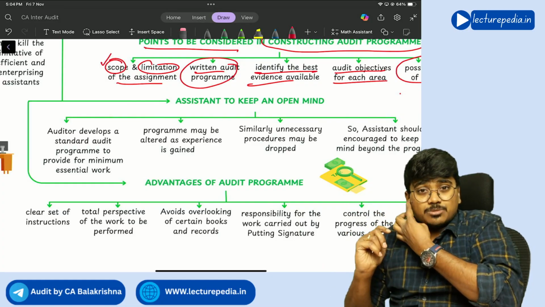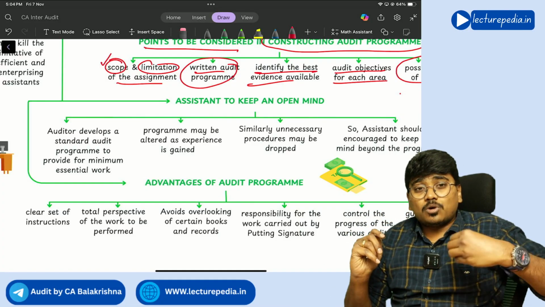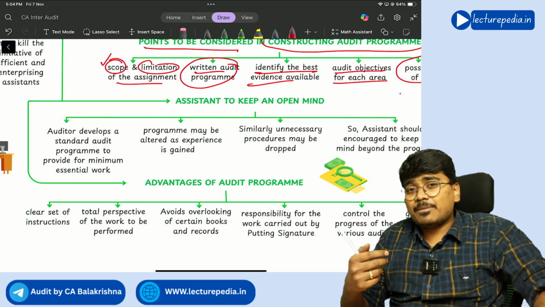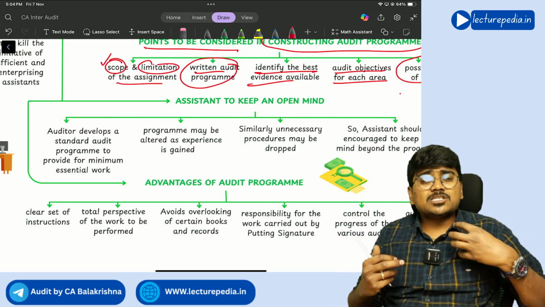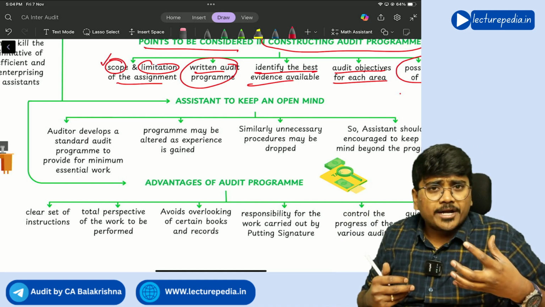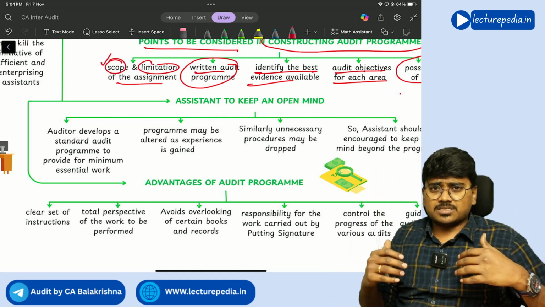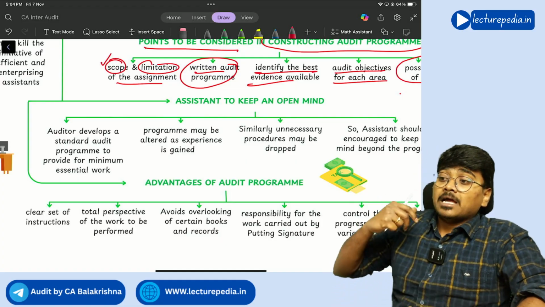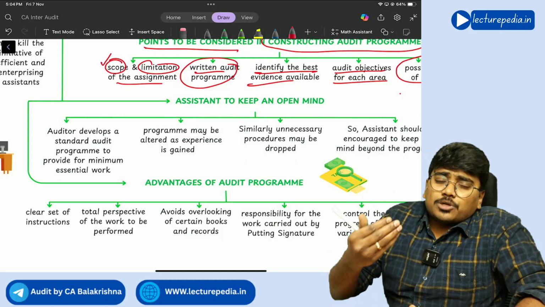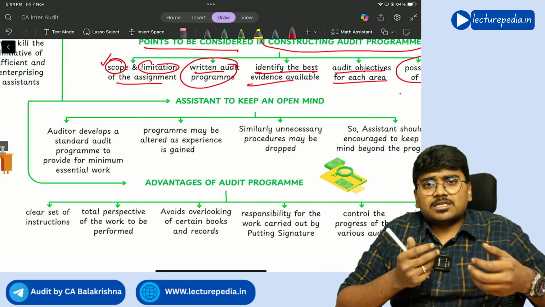There is such a possibility, correct or not? If you don't go beyond the program, what will happen? You cannot identify all the audit procedures. It is not possible to design an audit program for all situations. As the audit progresses, you have to perform additional procedures also which are not there in the audit program.